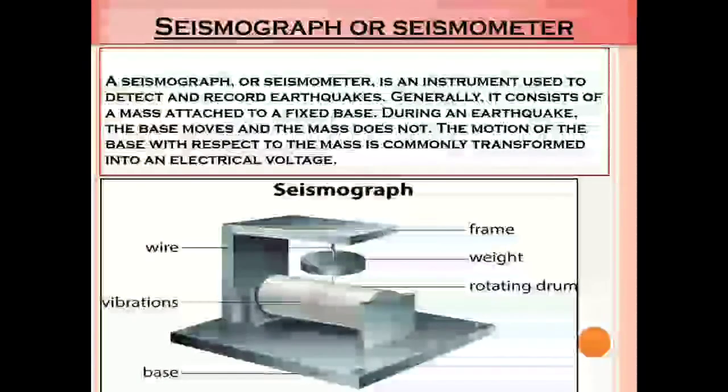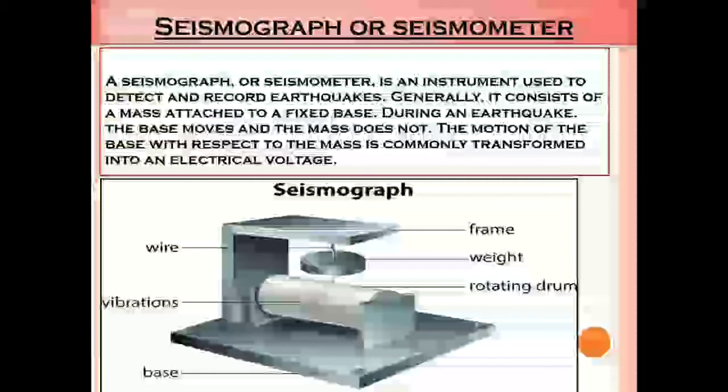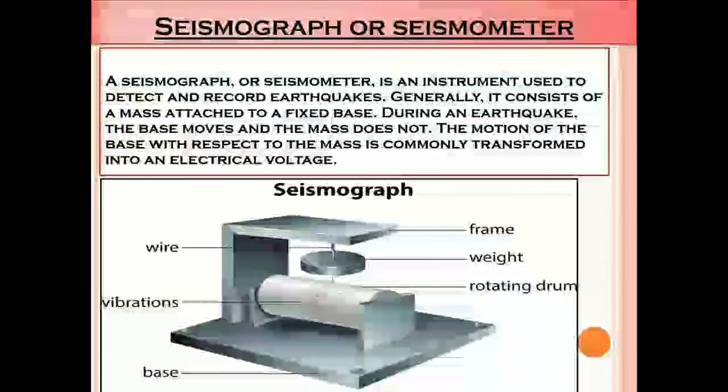A seismograph or seismometer is an instrument used to detect and record earthquakes. Generally, it consists of a mass attached to a fixed base. During an earthquake, the base moves and the mass does not. The motion of the base with respect to the mass is commonly transformed into an electrical voltage.